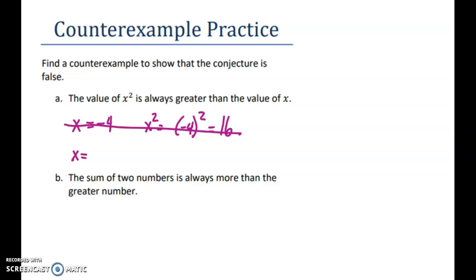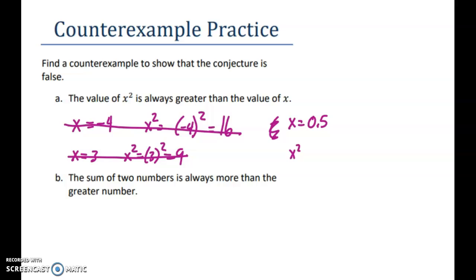If I tried a positive number, like say 3, well, if x was 3, then x squared would be 9. So x squared is bigger than x. That didn't work. So I tried a positive and I tried a negative. Why don't I try a decimal? How about 0.5?